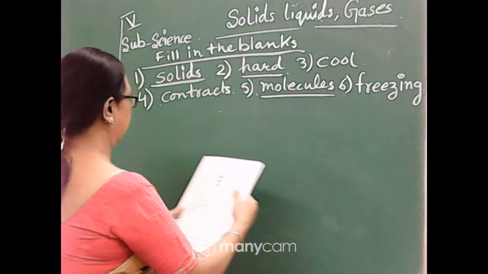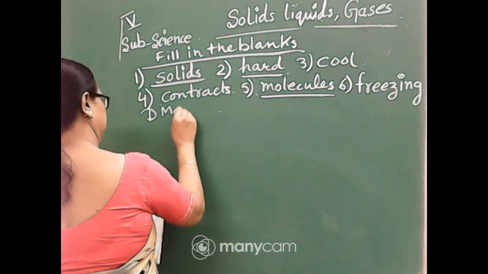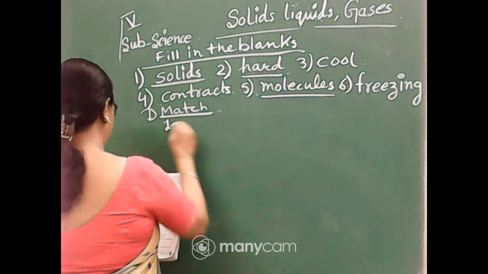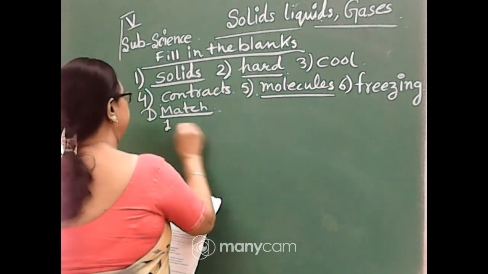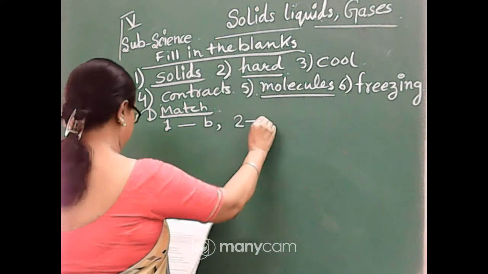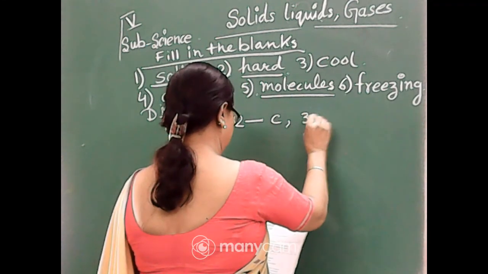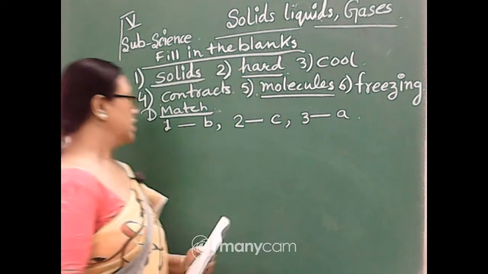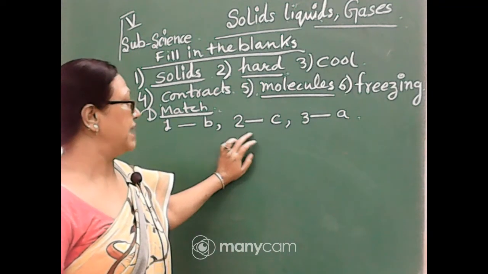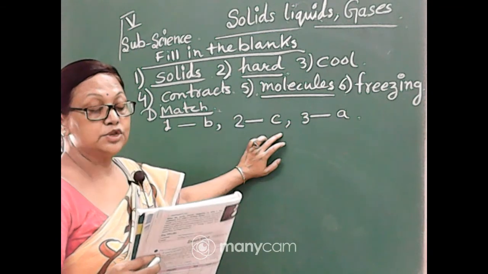Okay, write down next one, D is match. Number 1, cold drinks will match with B. 2, air will match with C, and 3, book matches with A. So match 1 with B, 2 with C, and 3 book is matched with the arrangement of solid molecules.